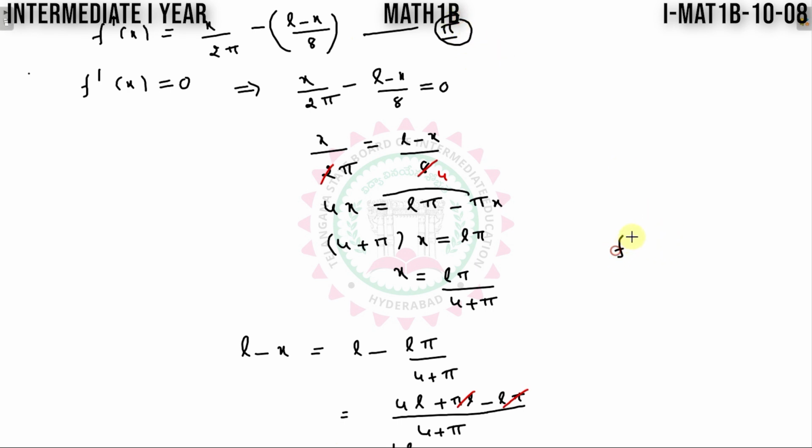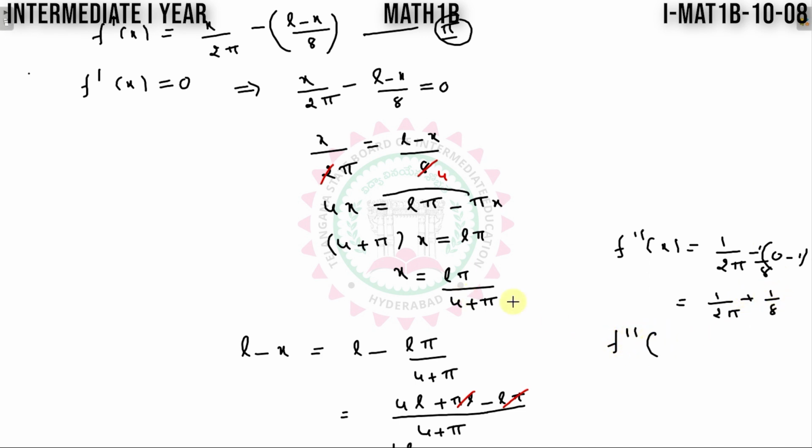So here I will get f double dash x is equal to 1 by 2 pi minus 1 by 8. 8 is constant here. L derivative is 0, minus x derivative is 1. Overall I will get 1 by 2 pi minus into minus plus 1 by 8.